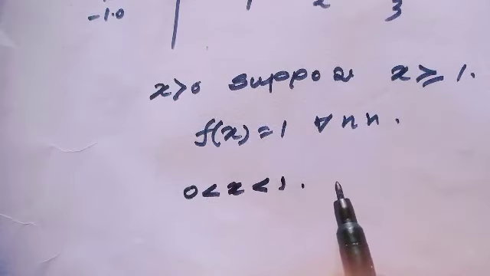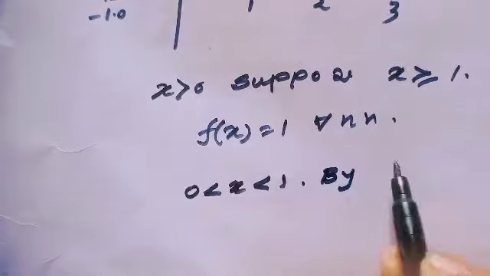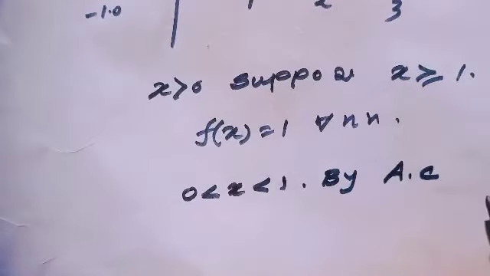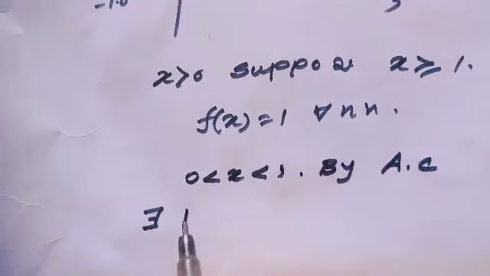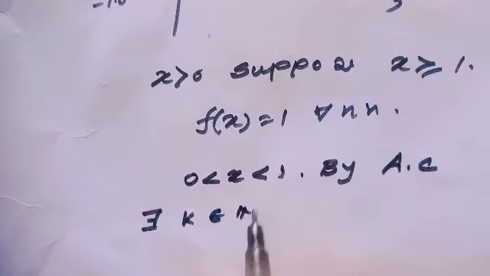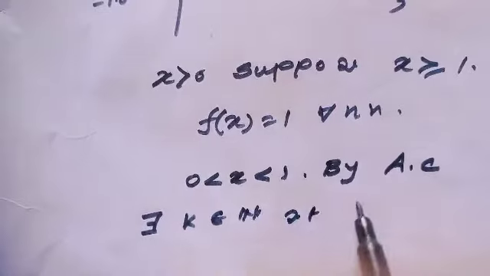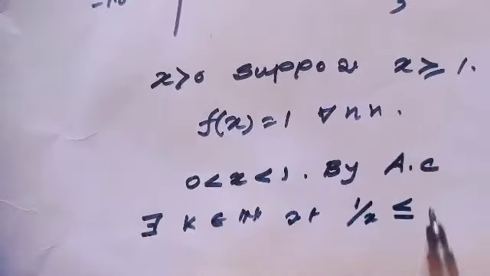All of us know this property. Then by the Archimedean property, we can tell there exists k belonging to the natural numbers such that 1 over x is less than or equal to k.